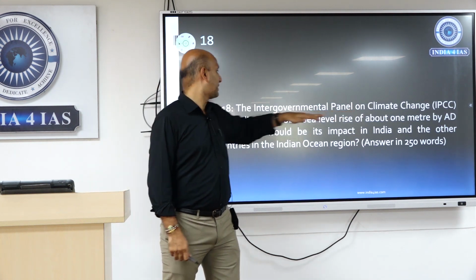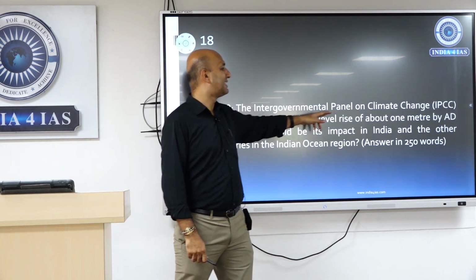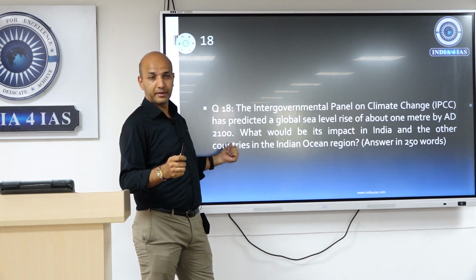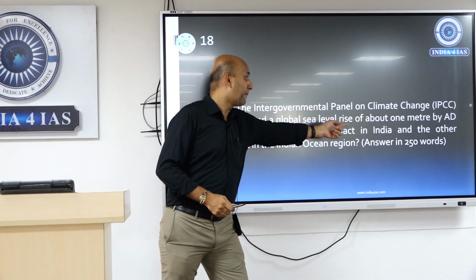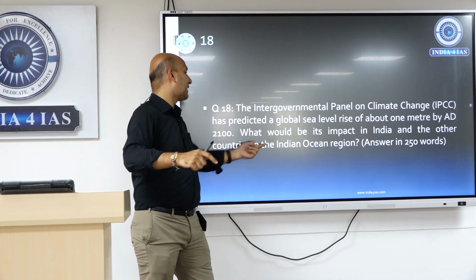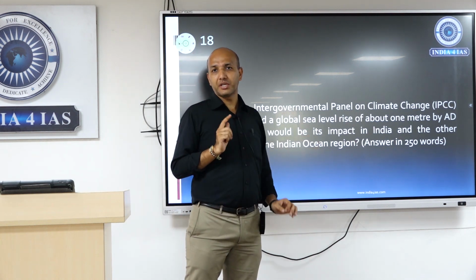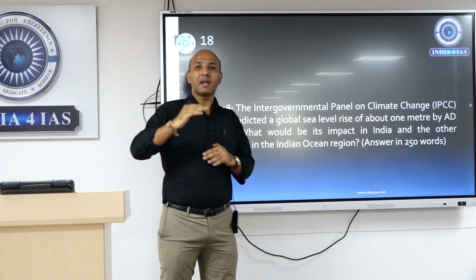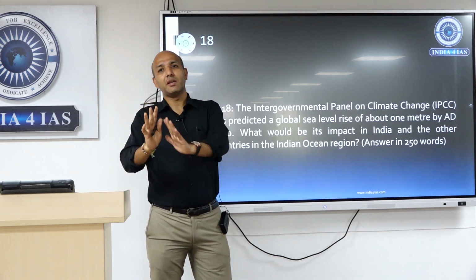Intergovernmental Panel on Climate Change has predicted global sea level rise of about 1 meter by 2100. What would be the impact in India of that sea level rise? Other countries in the Indian Ocean region. So direct question, sea level rise is likely to be up to 1 meter. What impact will it have on India, and on other countries in the Indian Ocean region?